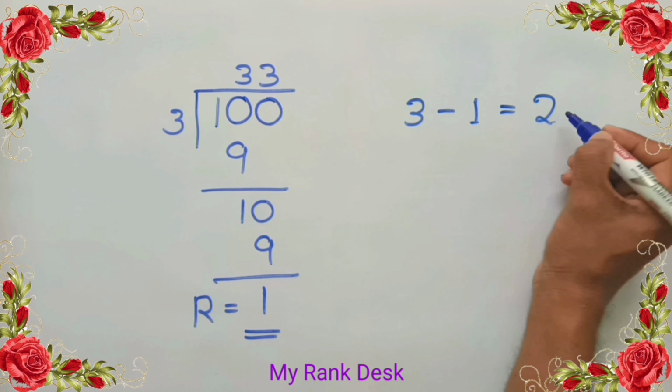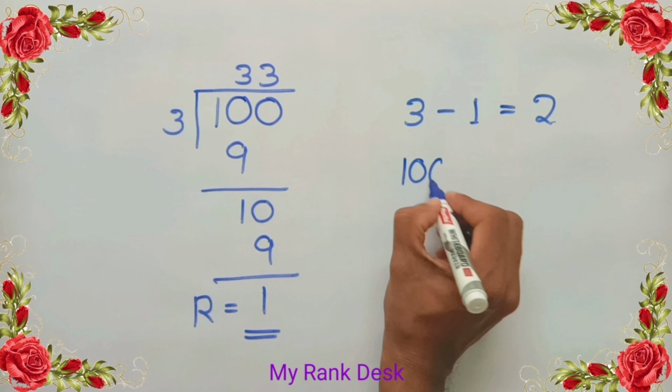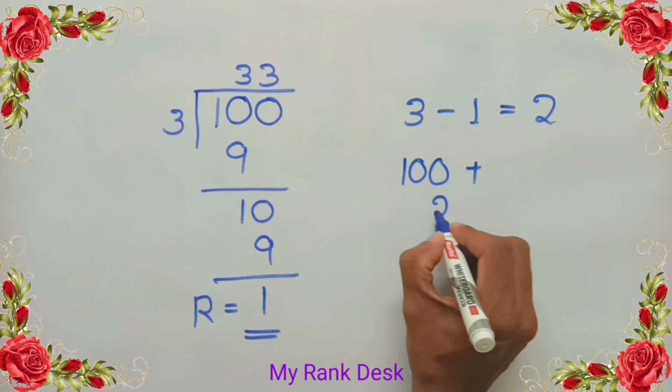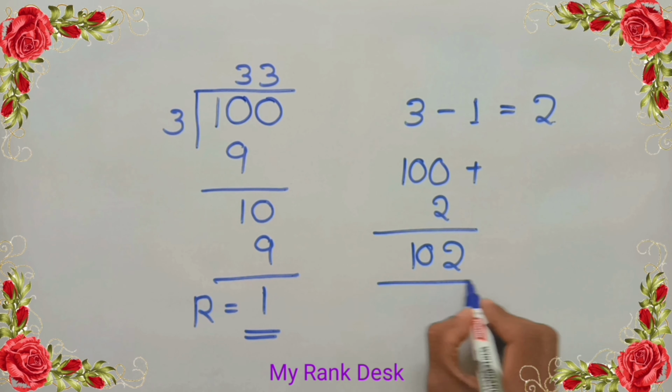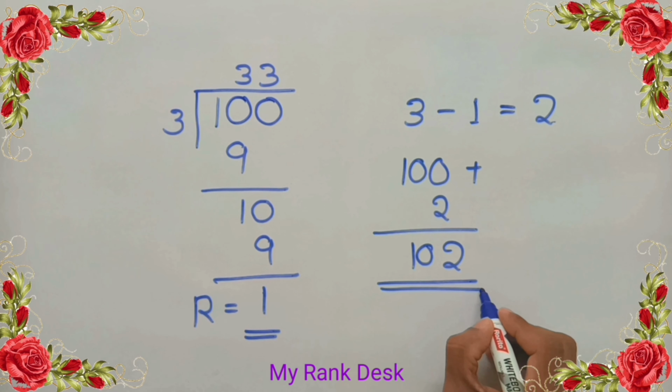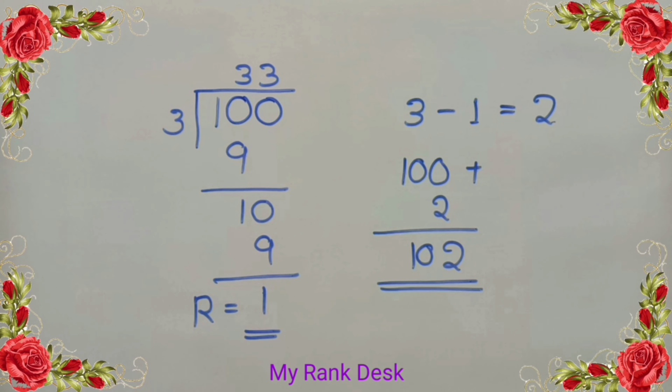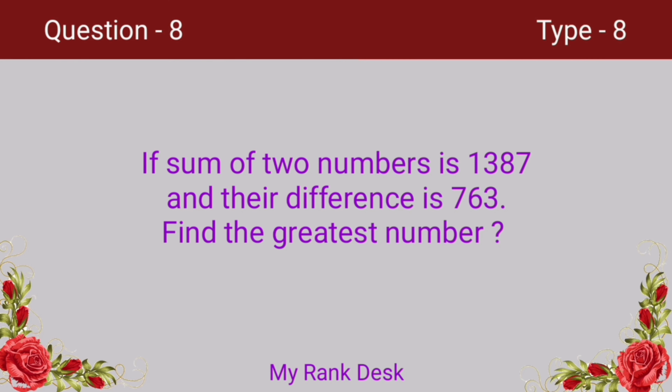On subtracting the remainder from the divisor, 3 minus 1 equal to 2. Add the 2 to the least 3-digit number 100, we get 102, which is the least 3-digit number which is exactly divisible by 3. Answer 102. Next question.